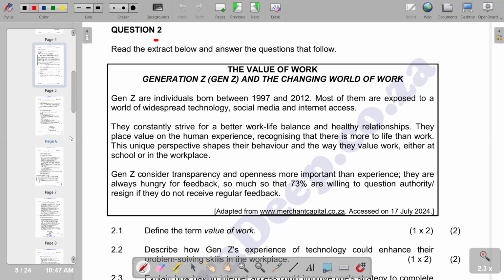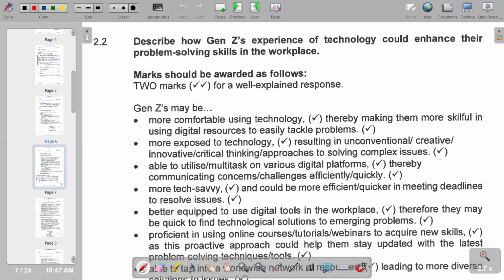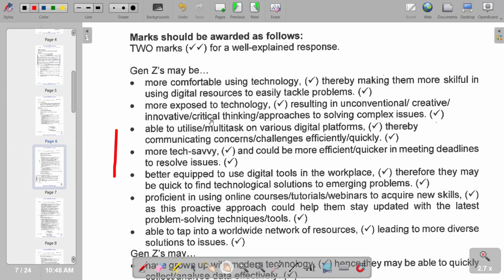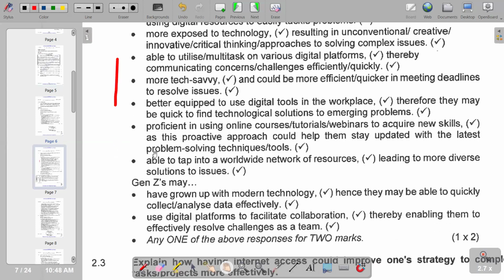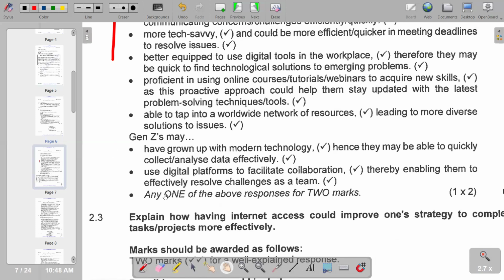So according to the points for that question, we are saying Gen Z may be more comfortable using technology, thereby making them more skillful in using digital resources and to easily tackle problems. And also, Gen Z may be more exposed to technology, resulting in unconventional, creative or innovative thinking or approaches to solving complex issues. So these are some of the points that you can include. And we have further points that are also correct, so we have a continuation of correct points that you can include.